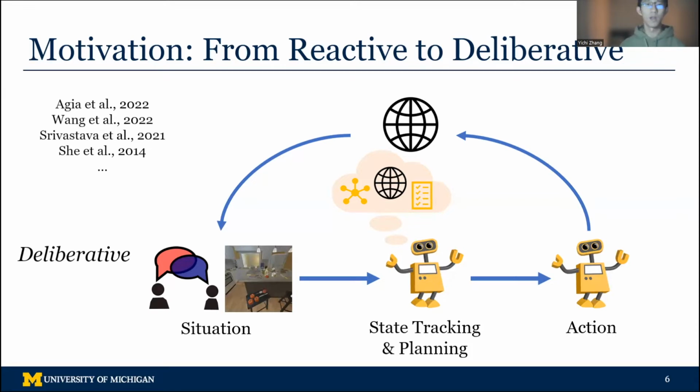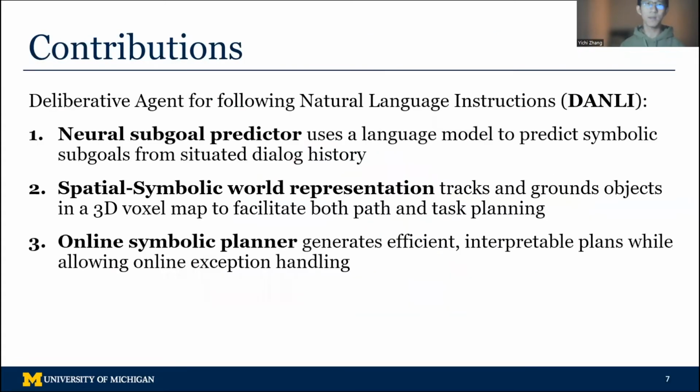However, although such agents have shown promising performance in simpler environments, they have not been much explored in embodied AI research, given the complexity of connecting natural language and vision to symbolic representations. In this work, we introduce DANLI to bridge this gap with 3 main contributions. First, we propose a neural subgoal predictor to predict symbolic subgoals from situated dialogue history.